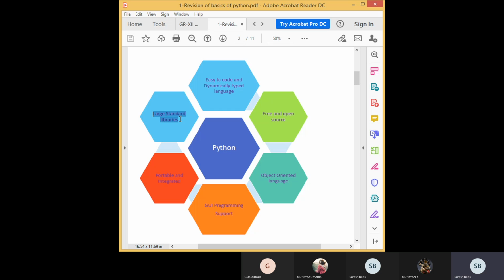Then it has large standard libraries. Standard means inbuilt. Everyone can use those libraries. Library means some inbuilt functions. There is already some coding there. If you just refer to those names, you can easily use those codings. And it is easy to code and a dynamically typed language.